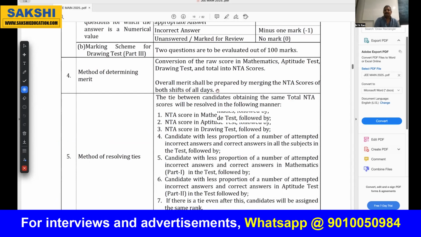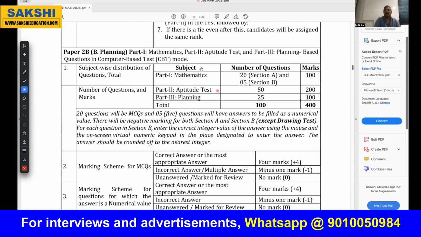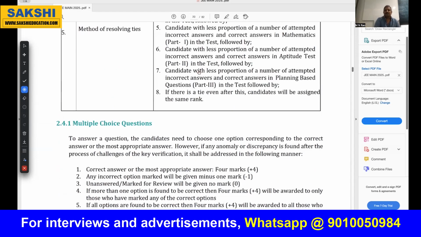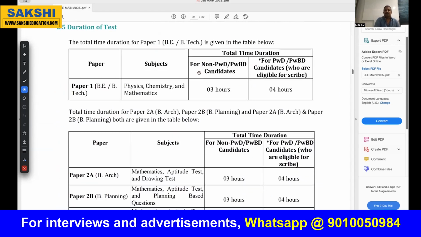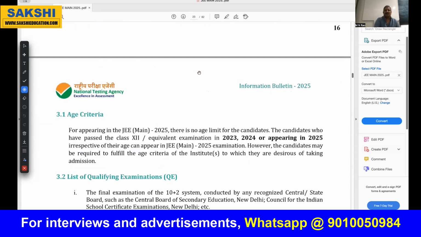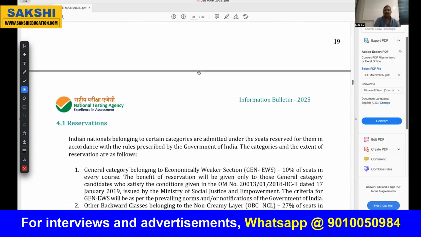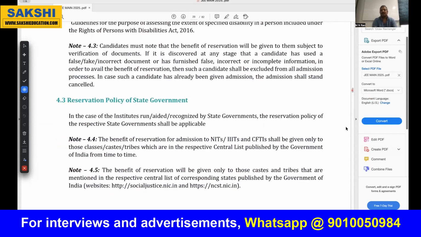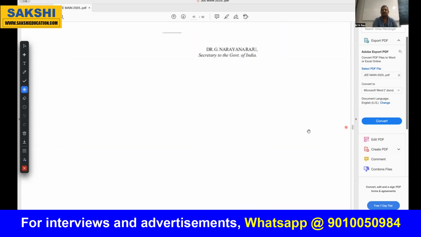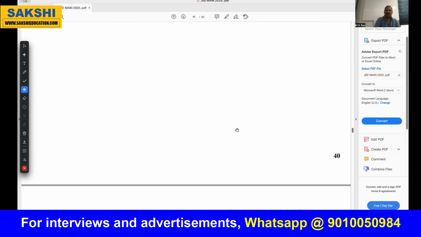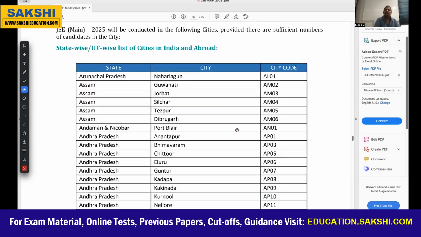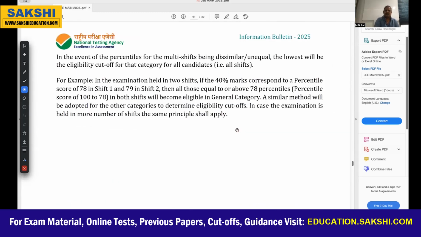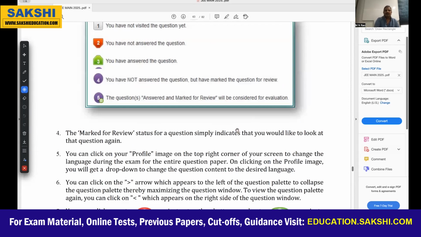The next thing is here. Part 1 contains maths, physics, chemistry. The exam time, number of days, everything you know, there is no need. So very carefully, I will go to the direct application form because the remaining data, you know it very well. This total bulletin is 82 pages. You can go through the details if you want. Any doubt you got?